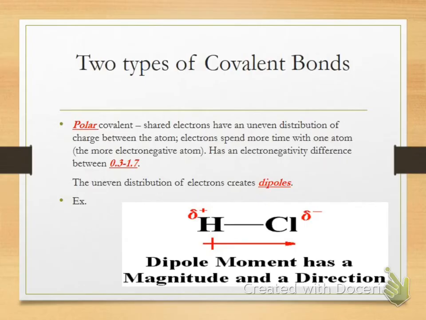They're called dipole moments, and it has magnitude and direction. We always draw it with an arrow starting from the positive, and the arrow, or the vector, goes towards the negative. Which, when we get further into the unit, you'll need to know more about that. But this is just an overview.